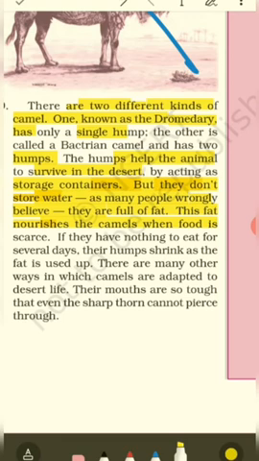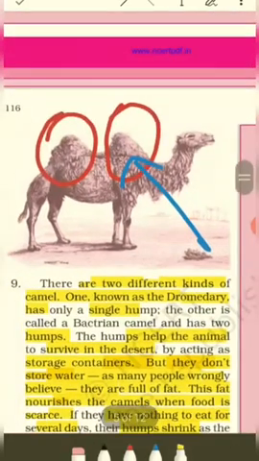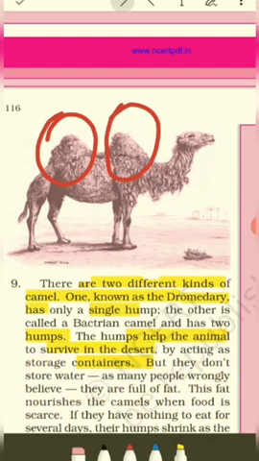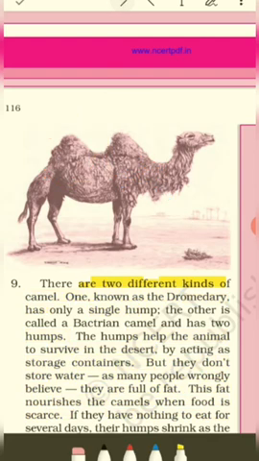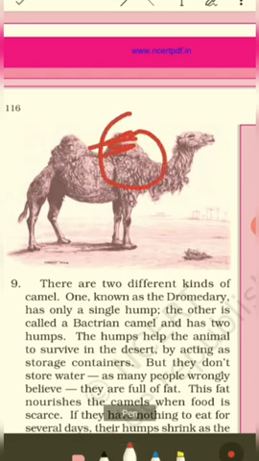Okay, so camels do not get to eat food on a long journey when they are in the desert, right? So this excessive layer of fat on the hump is what sustains them when there is a lack of food in the desert. Okay, so if they have nothing to eat for several days, their humps shrink. Like you see here in red dots, this one, it will get smaller in size. Okay, this hump will shrink. Clear?